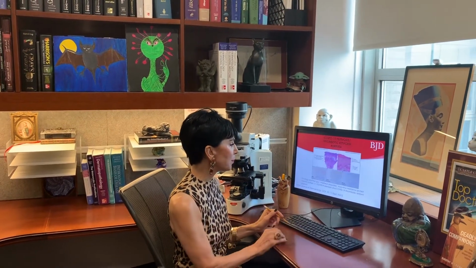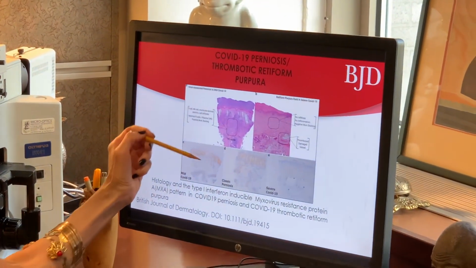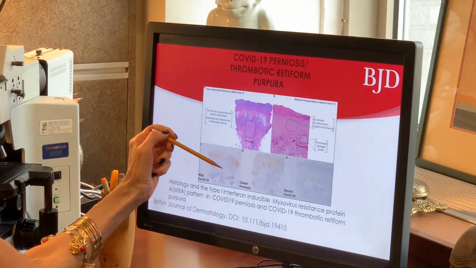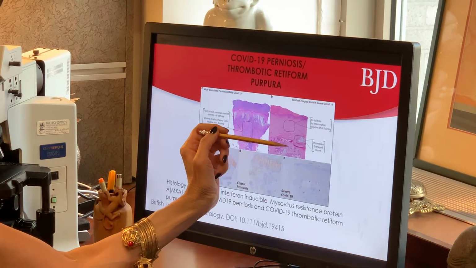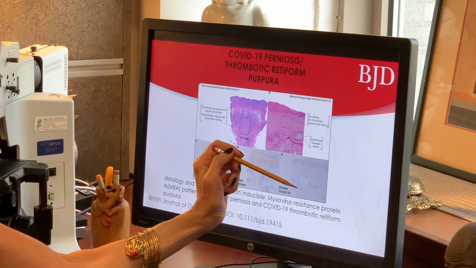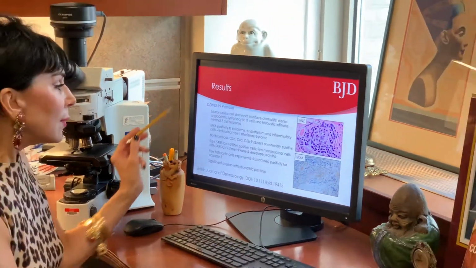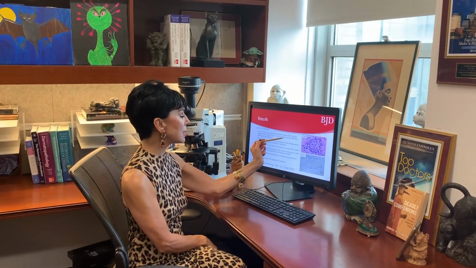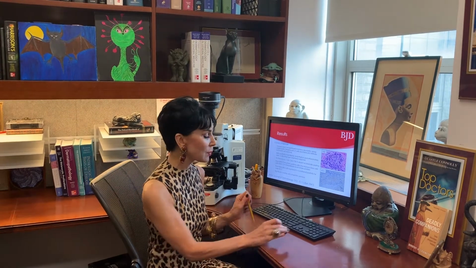So what were the main findings? In COVID-19 perniosis, there was a robust inflammatory cell infiltrate, superficial and deep, with marked MxA positivity indicative of interferon signal, in contradistinction to thrombotic retiform purpura with no inflammation and a negative MxA staining pattern indicative of a depleted or absent interferon signal. The infiltrate in perniosis was a T cell and histiocytic one with a minimal B cell response. There was no evidence of complement-mediated microvascular injury, and the SARS-CoV-2 protein, as well as RNA, was minimally expressed only in a few extravascular mononuclear cells, as was IL-6.